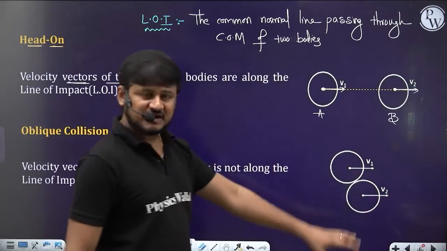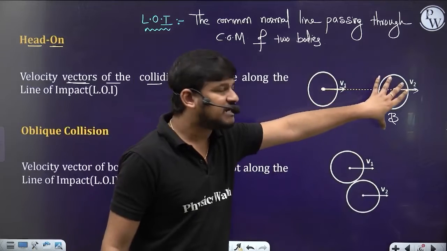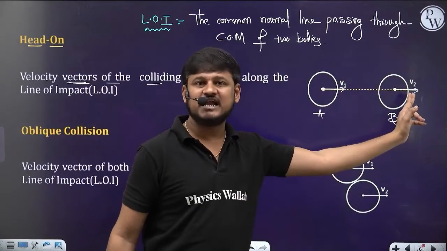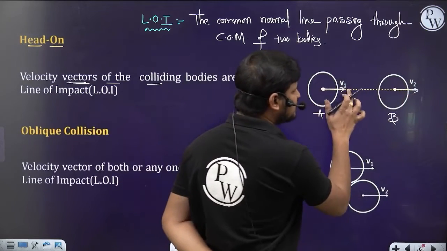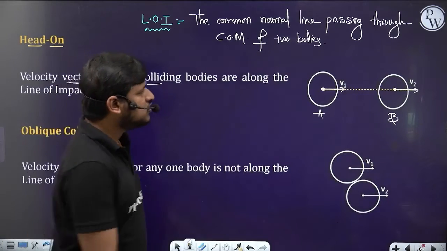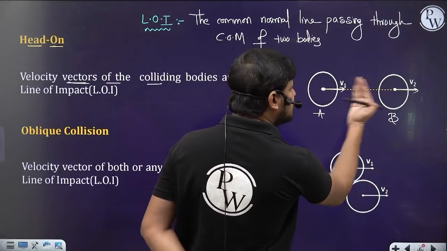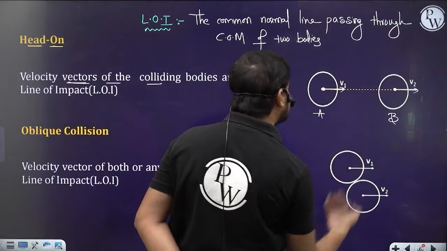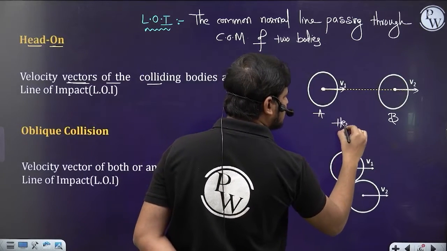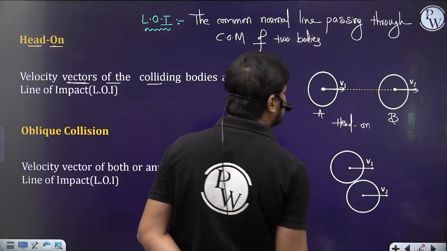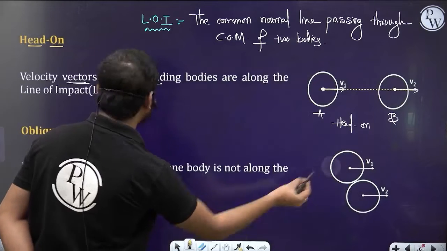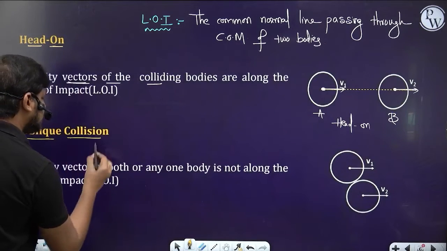So the velocity vector of body A and the velocity vector of body B both are along the line of impact. Yes or no? Understanding? Then the collision that happens in this particular case is called the head-on collision. Whatever collision happens in this case, that's a head-on collision, which is elastic collision only. Right?